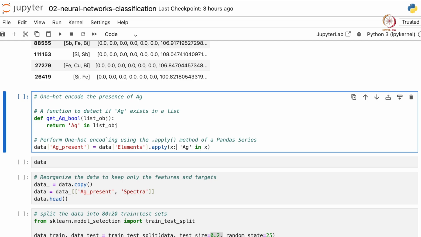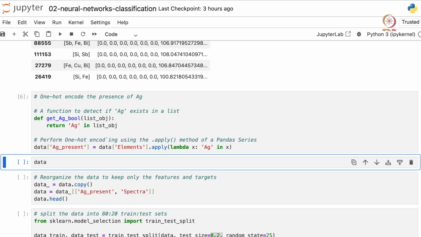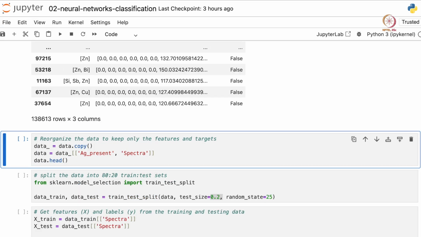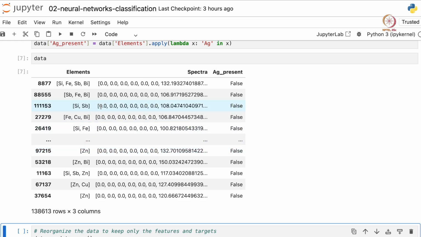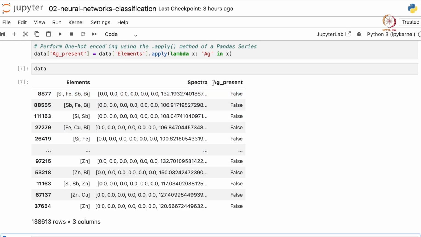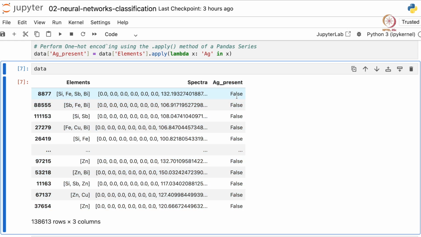We can write this function as: the lambda statement, followed by the input for this function, a colon, followed by the return statement of this function. So this lambda statement is the same as getAgBool. Let me execute this and let's see how the data frame looks after we execute. Now we have a new column named Ag present that contains true or false values.